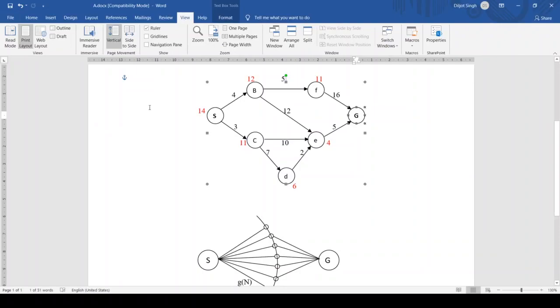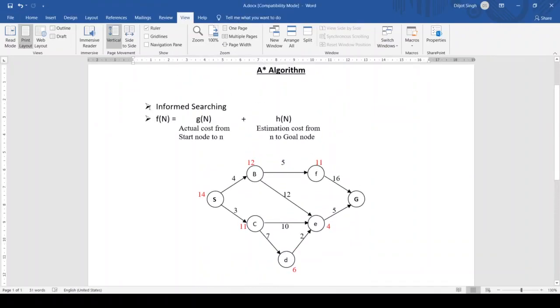So let's calculate the heuristic at S. So f of S equals the actual cost from the start node to S, that will be 0, as going from S to S will not take any cost. And the heuristic of S is 14. So the answer comes to be 14. If I want to move from S, I can go either to B or to C.